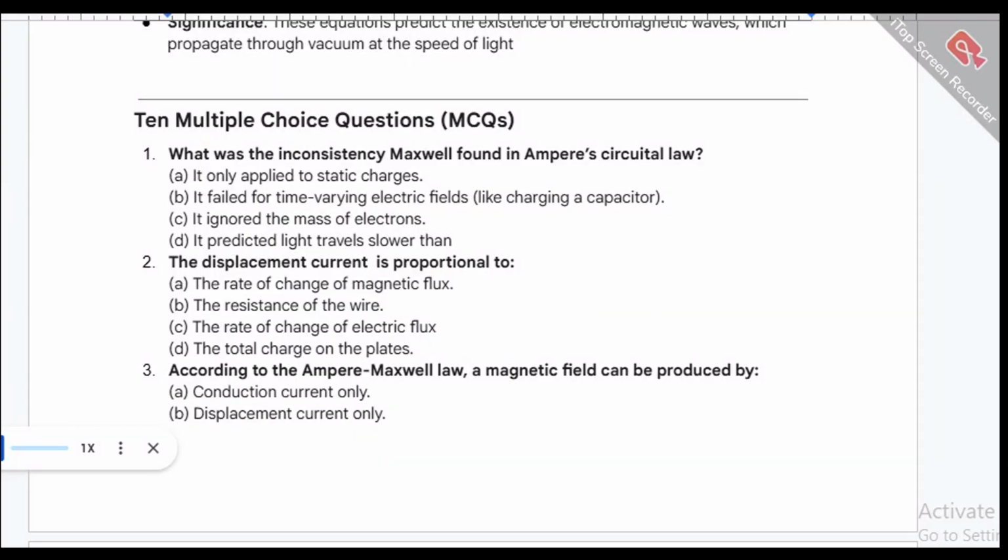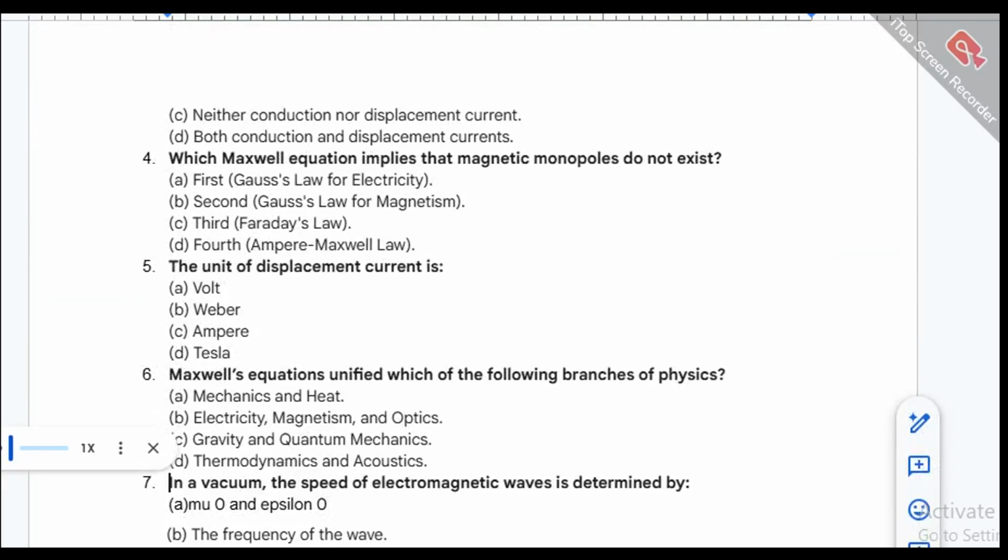2. The displacement current is proportional to A. The rate of change of magnetic flux. B. The resistance of the wire. C. The rate of change of electric flux. D. The total charge on the plates. 3. According to the Ampere-Maxwell law, a magnetic field can be produced by A. Conduction current only. B. Displacement current only. C. Neither conduction nor displacement current. D. Both conduction and displacement currents.